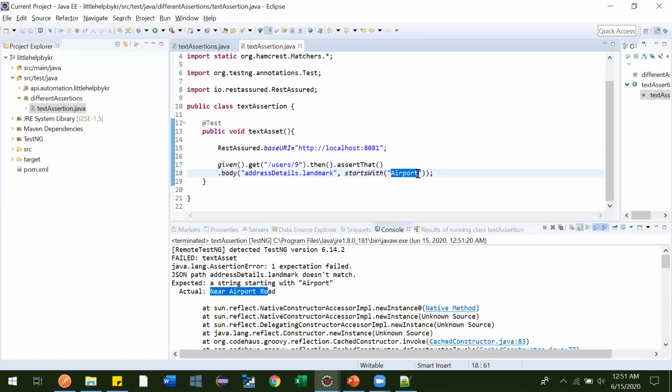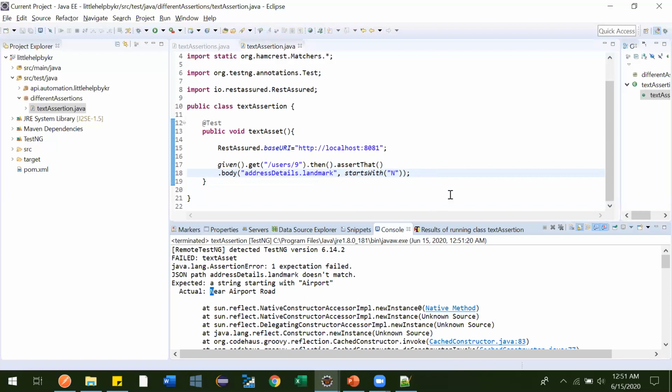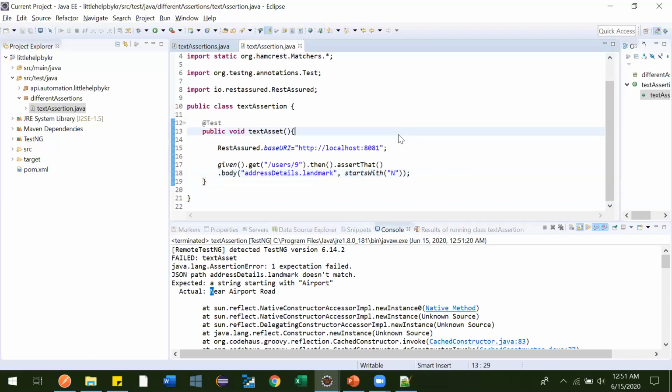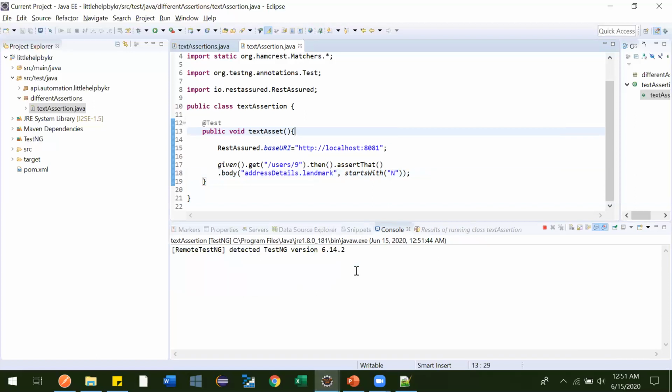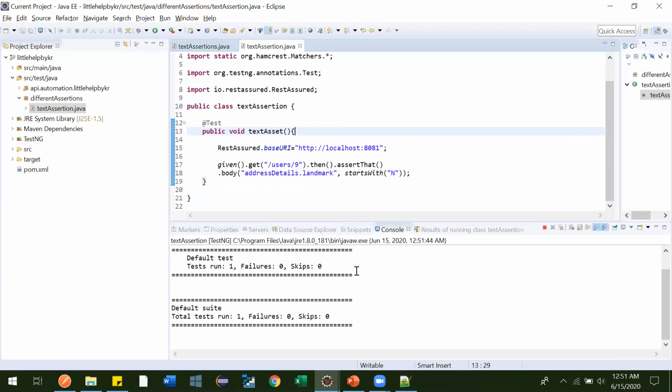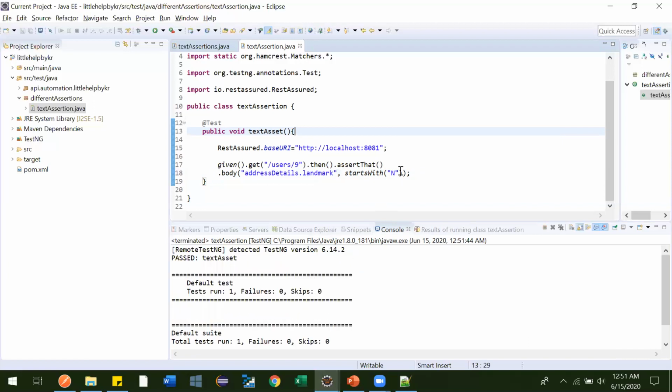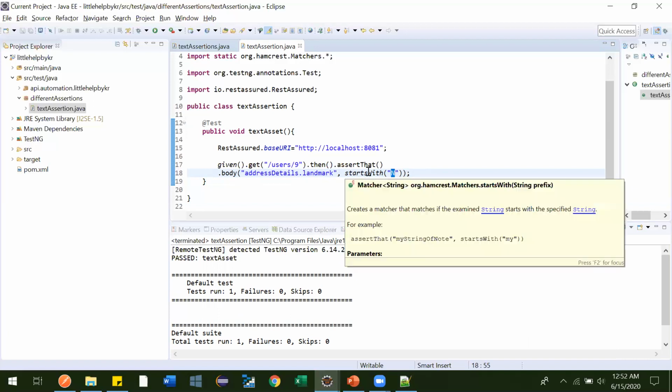Now let me make it n. Start with n. So what it will do, it will check the first character and whether it is n. If it is n, it will pass, or it will fail. In this case, it should pass because whatever response is coming for this body, it is starting with n. In similar fashion, we have ends with.